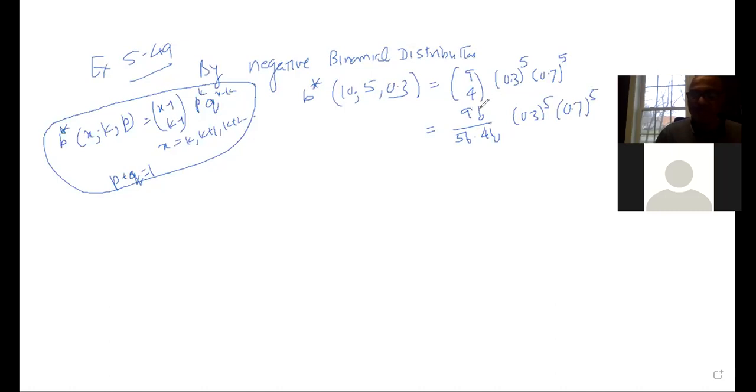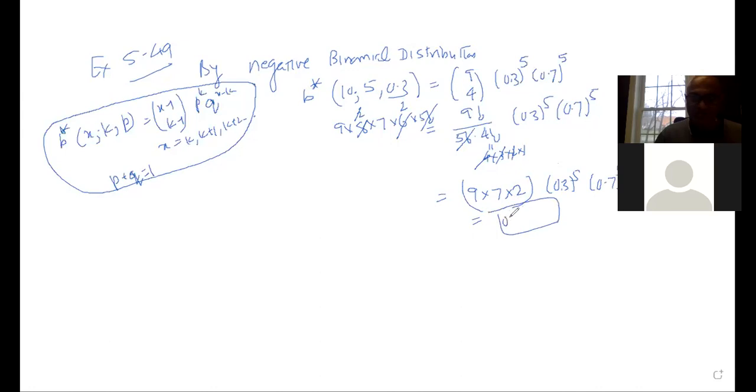This 9 factorial can be written as 9 times 8 times 7 times 6 times 5 factorial. The 5 factorial will get cancelled out. 4 factorial can be written as 4 times 3 times 2 times 1. 4 times 2 is 8, and then the 2s cancel out, leaving a 3 and a 2. Whatever numbers are left, that is 9 times 7 times 2, times 0.3 to the power 5 and 0.7 to the power 5. If you use your calculator, you are going to get 0.0515. So this is your answer.